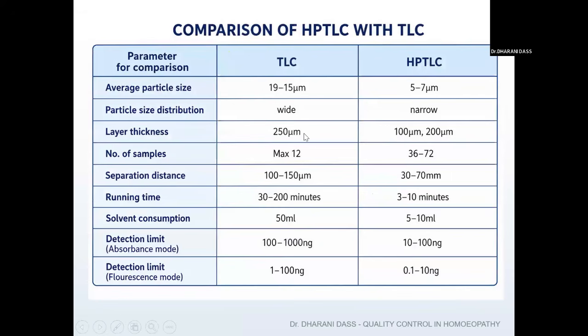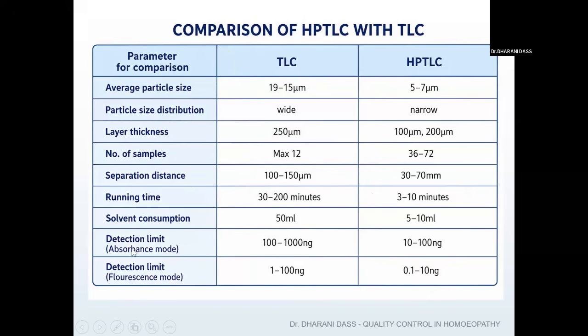So this is a quick comparison of TLC with HPTLC. For the layer thickness and number of samples, you can run 36 to 72 samples at one time. Running time for TLC takes a minimum of 30 minutes and a maximum of 200 minutes, whereas for HPTLC, hardly 3 to 10 minutes and we can finish the process. Solvent consumption will be 50 ml for TLC, whereas in HPTLC only 5 to 10 ml is sufficient.